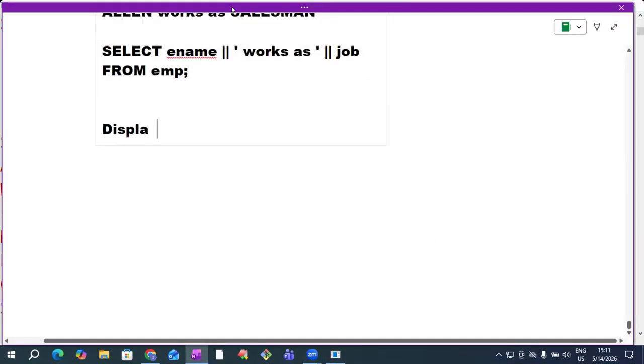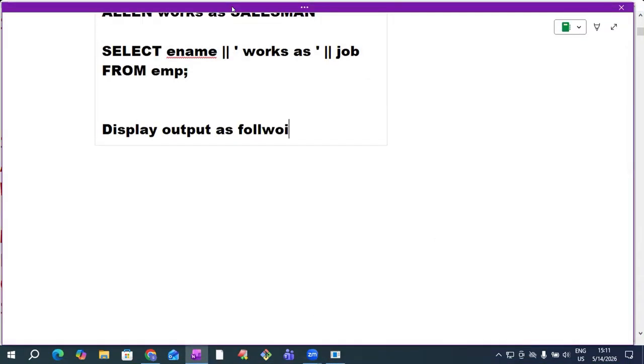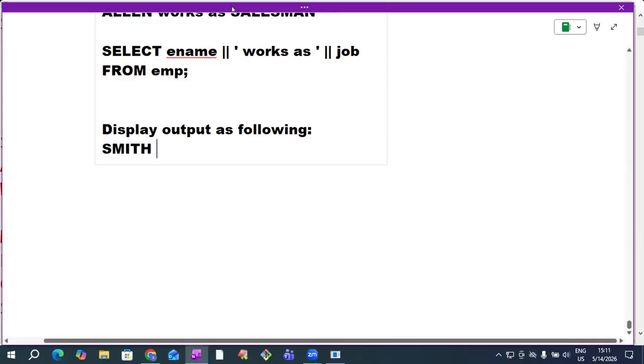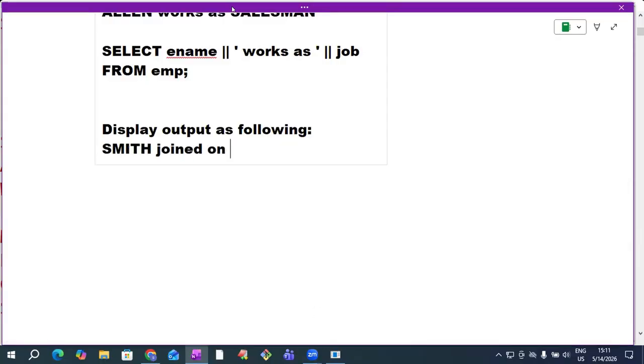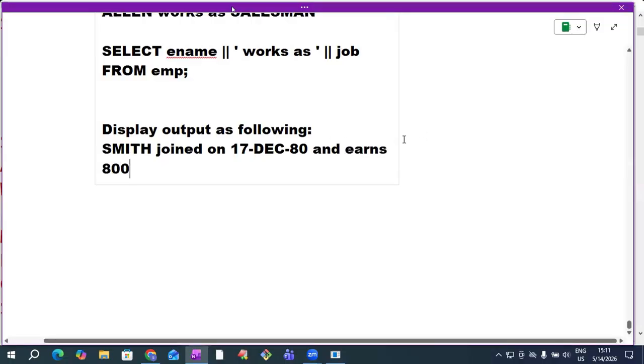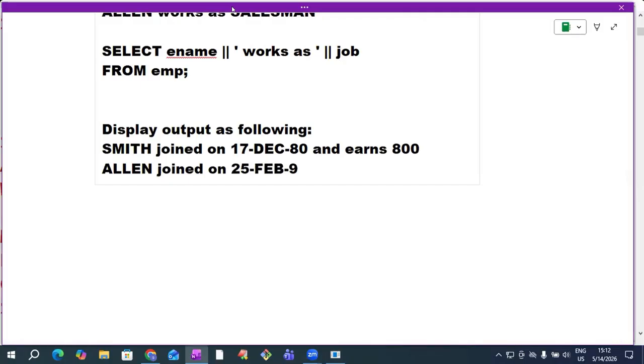Okay, suppose I want to get output like this. Display output as following. Smith joined on 17 December 80 and ends 800, like this. Like this I want to get the output now. This Smith is okay. Next, Allen joined on so and so date, 25 Feb 1981 and ends 1600.